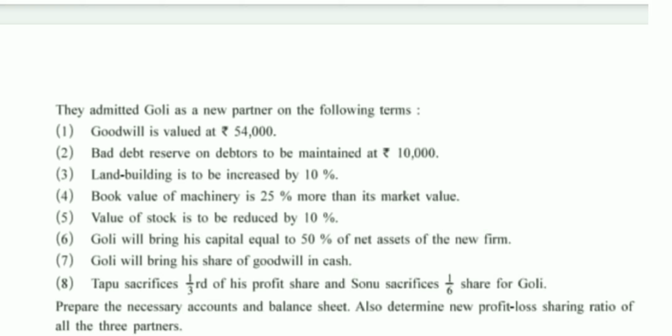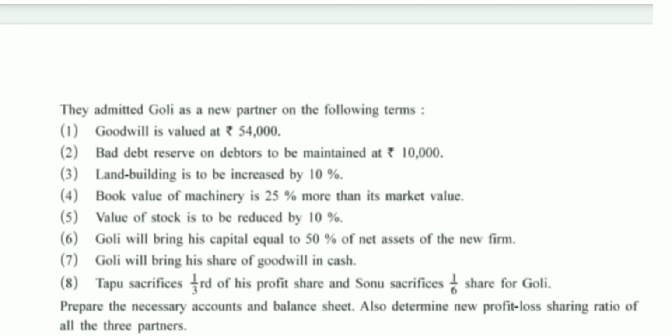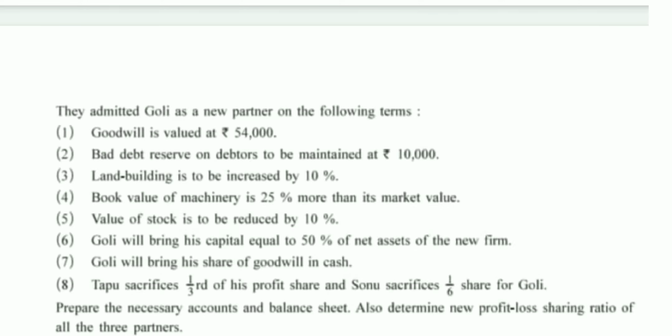Goli will bring his capital equal to 50% of net assets of the firm. Net assets means the capital of Tappu and Sonu. Okay, that will be 50%. The same balance carried down amount, the addition of Tappu and Sonu's balance carried down amount, the same amount will be brought by Goli. So 50% Goli's capital and 50% remaining Tappu and Sonu's capital.